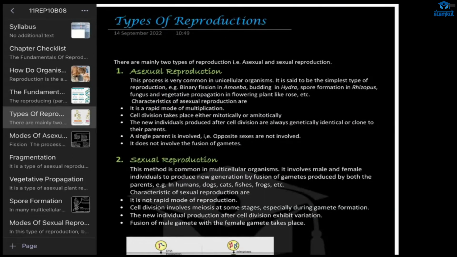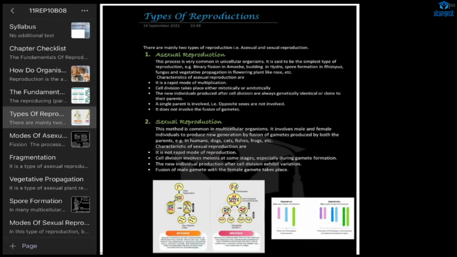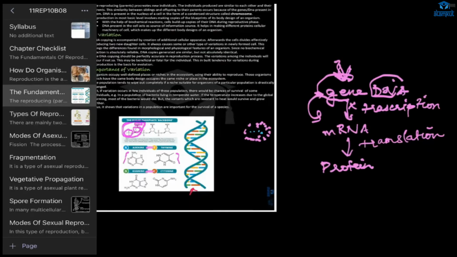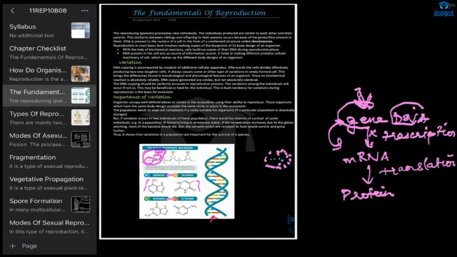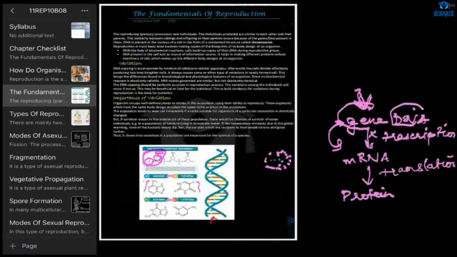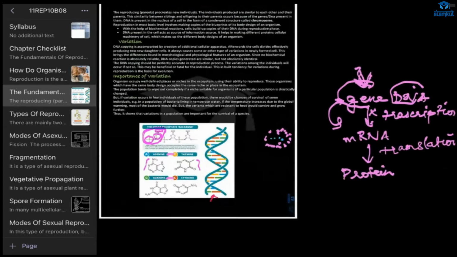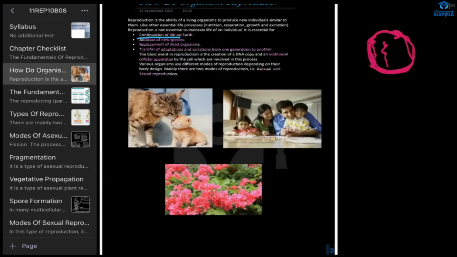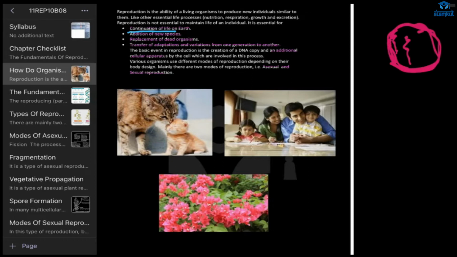I wasn't here at the beginning. What doubt do you have? About DNA. So this DNA, the events in reproduction, what will happen?